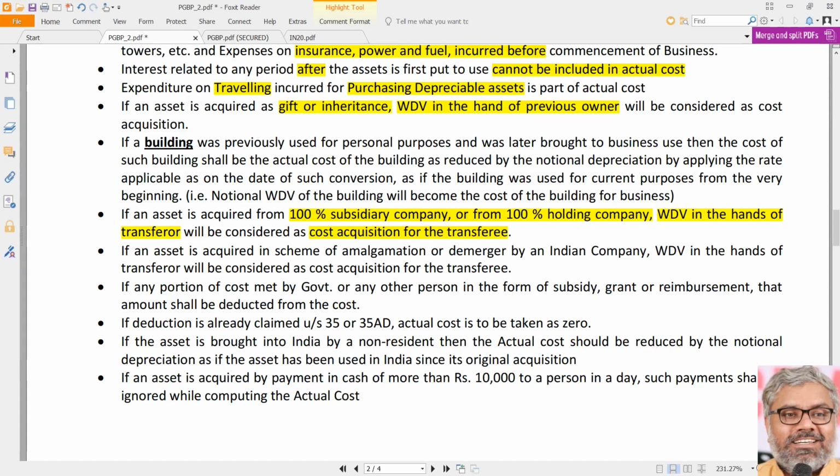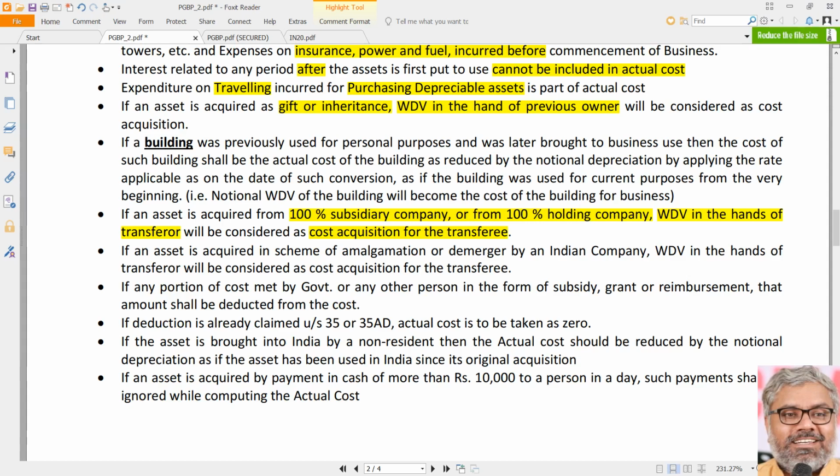That has to be also remembered and understood very well, because as I told, these all points will come once again in capital gains. Again and again we cannot discuss what is the transaction. Provision we can discuss. But why is that logic? Logic and all will be known only once. So what is the logic here? Effectively, the Income Tax Act is almost ignoring any transaction actually between subsidiary company and holding company if they are 100% related with each other. The Income Tax Act is almost assuming that both are one and the same. It is not telling us, but indirectly that's what it is expressing. So that's what the essence we have to understand and remember for future purposes also.